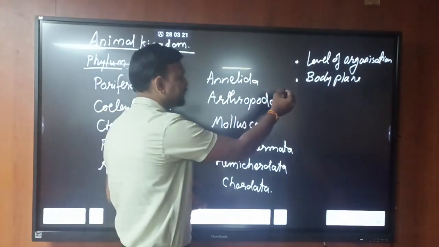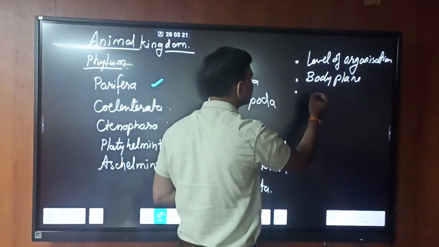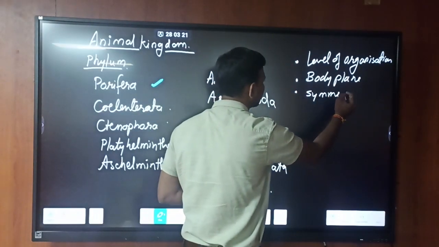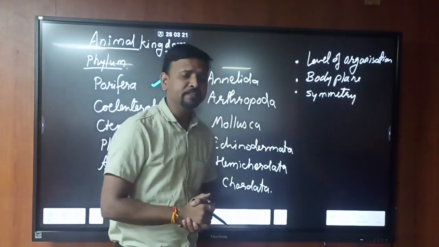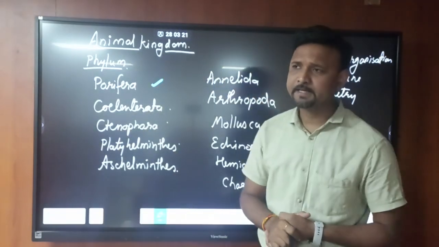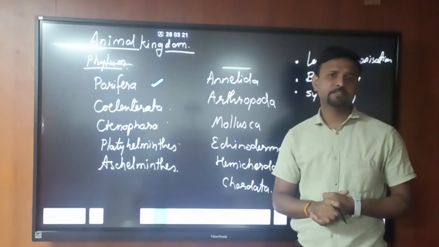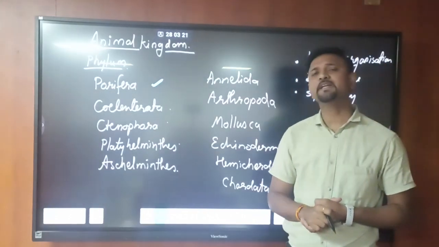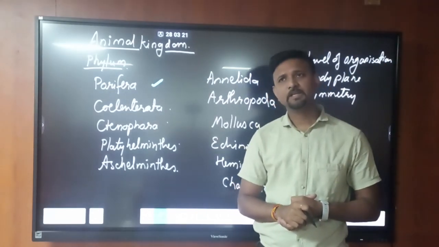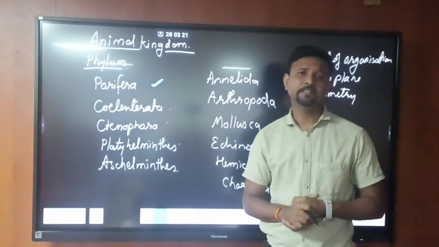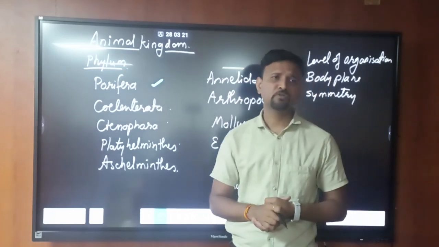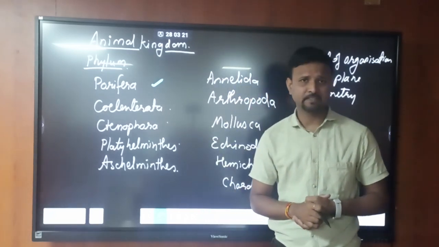The third criterion is symmetry. When we divide an organism into equal identical halves, it can be radial, biradial or bilateral symmetry.